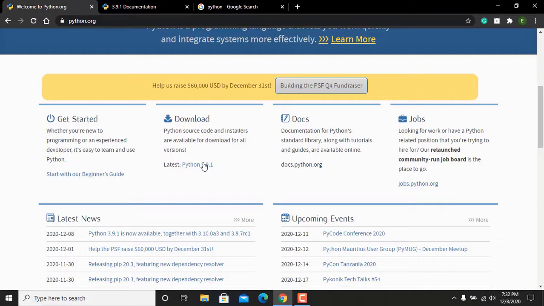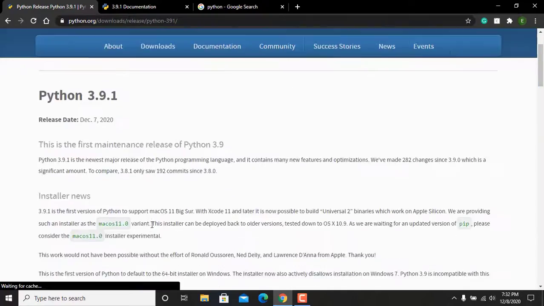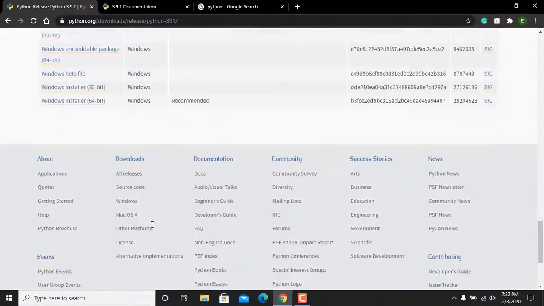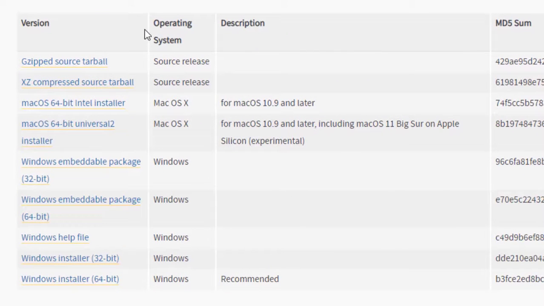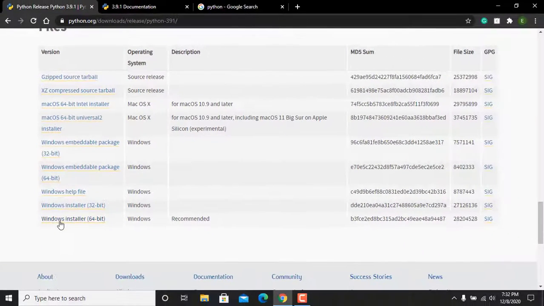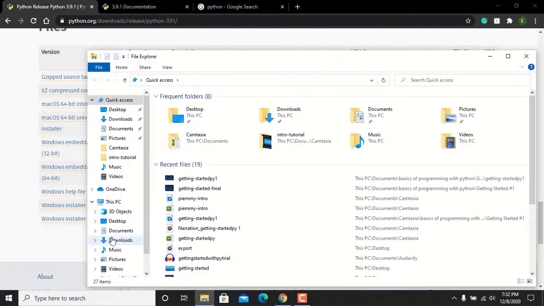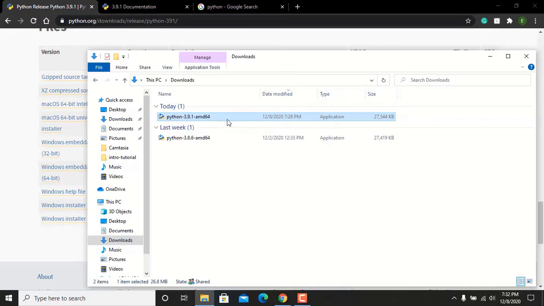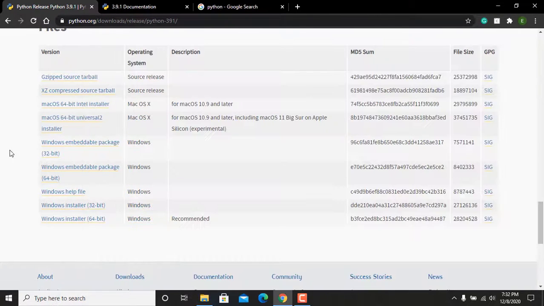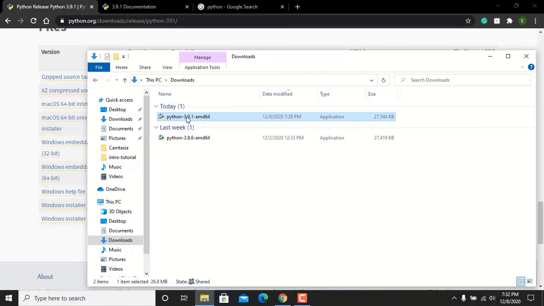I already have that downloaded. The way you download it is by clicking on this, then you scroll down and download whichever version is suitable for your system. I have this downloaded already, so I'm not going to download it again. I'm just going to open my file explorer. I think I have that in my downloads. I already have one downloaded here before, but I'm going to be using this one. This is the one you should get when you download from this site. So let's go ahead with installing it.